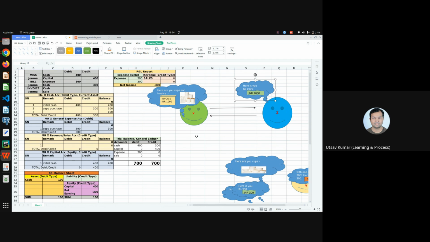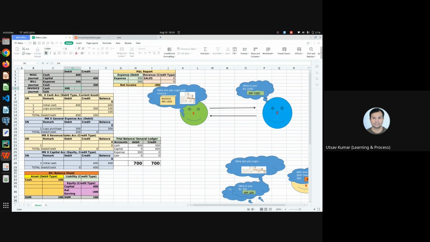And as I say, cash is a debit account. Your balance will increase with a debit. So what we have to do? We have to do a debit of 1000 rupees in cash. Now, if we are doing a debit, we have to do a credit in another account. But which other account? As we know, sales and revenue are something which we get out of our sales. So we sell cups for 1000 rupees, so that 1000 rupees entry should be coming into the revenue account. It is our revenue, how much money we are getting.